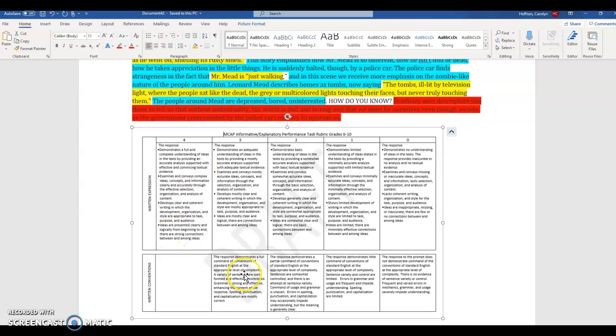Now, if we look at written conventions, this person's at a 3. And most of the time at your age level, I would expect you to have a 3. What's going to put you below a 3 here is if you have fragments or run-ons. Okay, so I hope this gives you a little help into how LATs are graded.